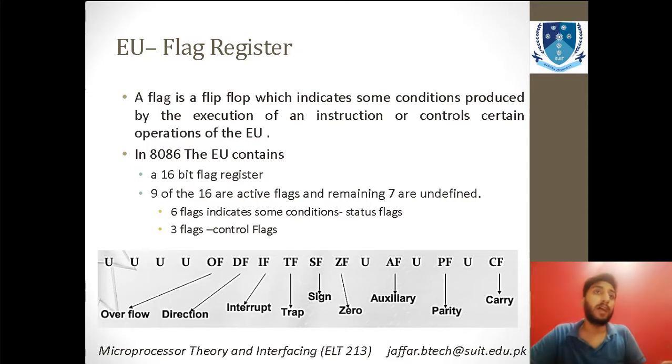If you have multiplied two different numbers and there comes a carry, how will we know that there is a carry? There is a flag which operates as a flip-flop. If the value of that flip-flop, that specific buffer, goes to 1, it means that we have received a carry. If it is not 1, it means that there is no carry.